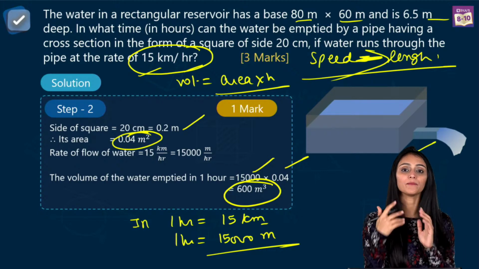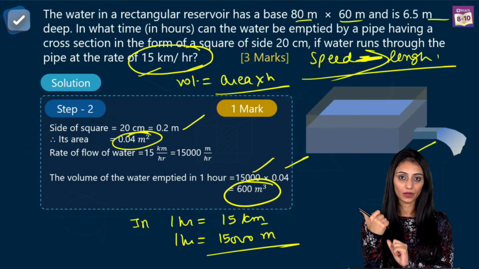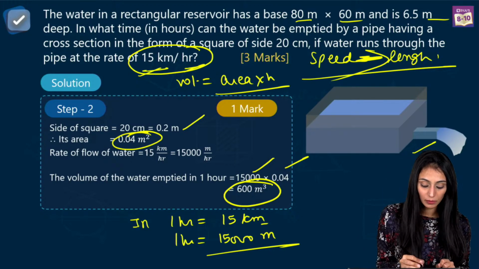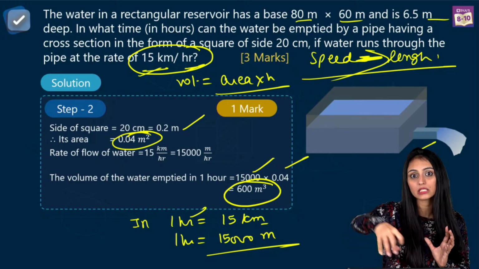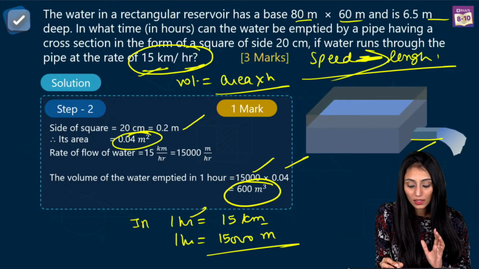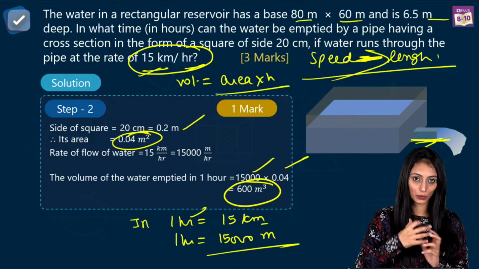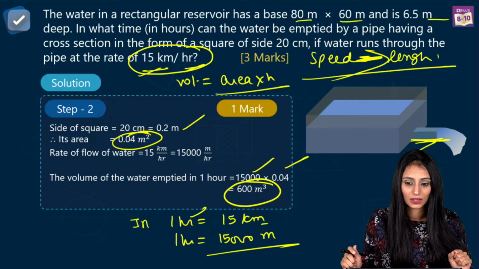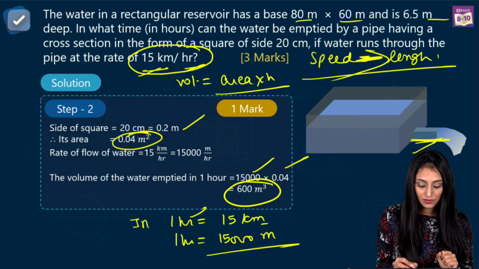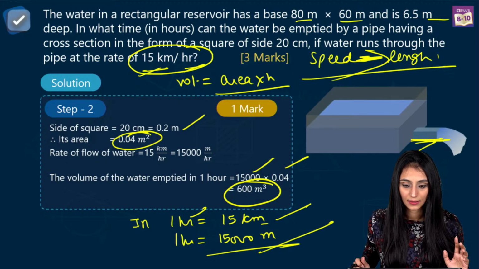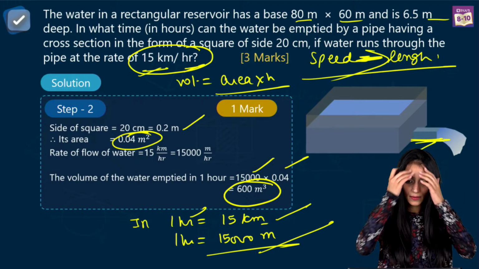See, remember one thing. Speed can be converted to length. How? It says water is running at a speed of 15 km per hour. That means in 1 hour, it is covering a distance of 15 km. So obviously water runs along the length of the pipe. So it will give you the length, the height you can say. So this 15 km, I can write as 15,000 meter also. All right. So this is clear to everyone.